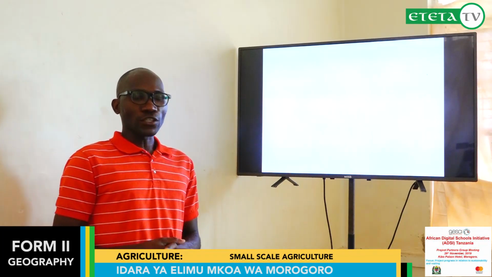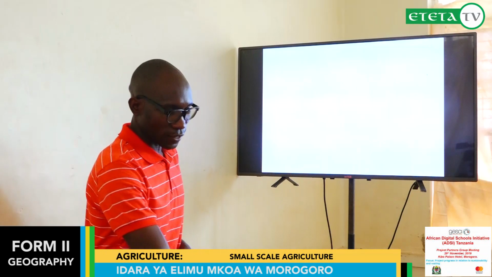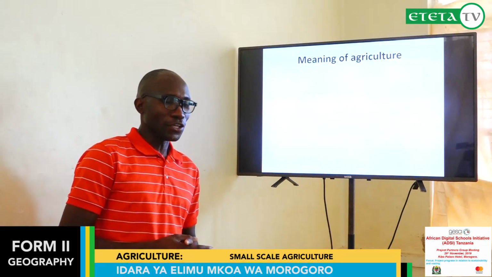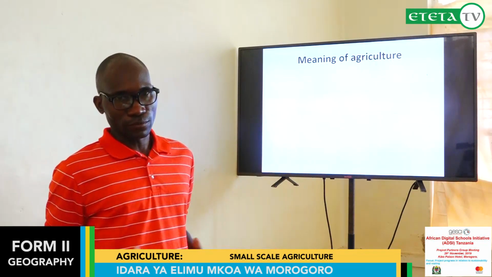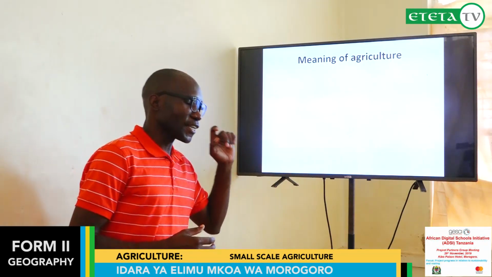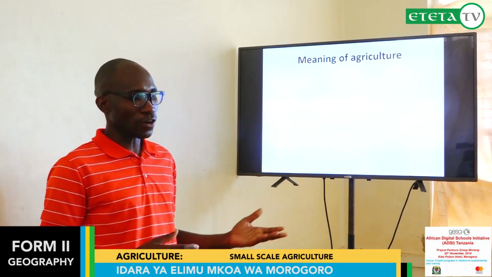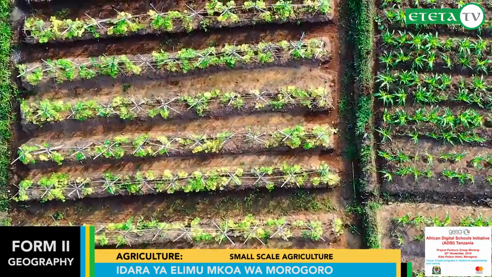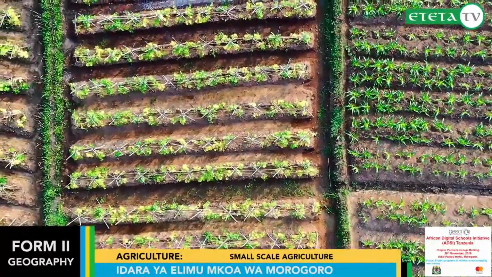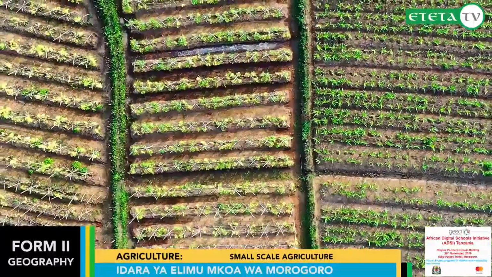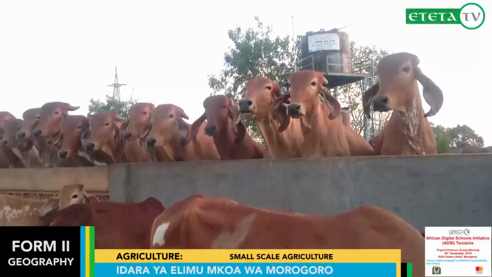Starting with the meaning of agriculture. Agriculture is a general term. We can define agriculture in different ways, but for now we can say agriculture is the part of human activities that involves cultivation of crops and livestock keeping.